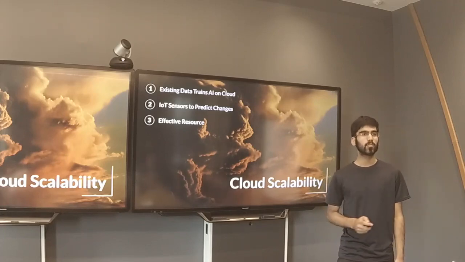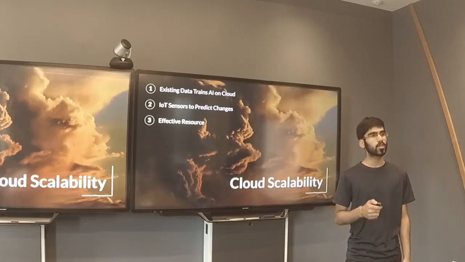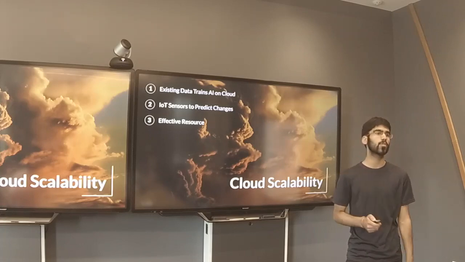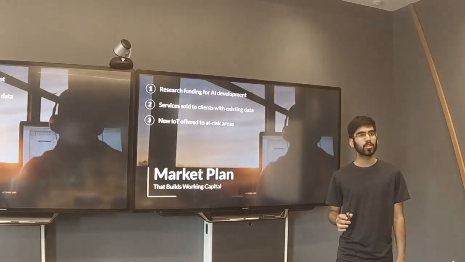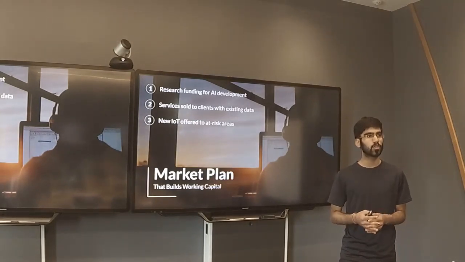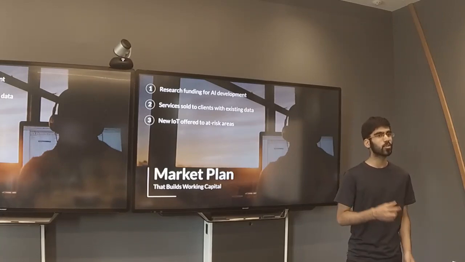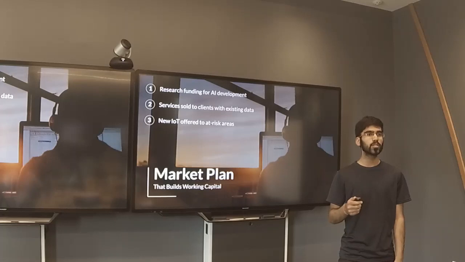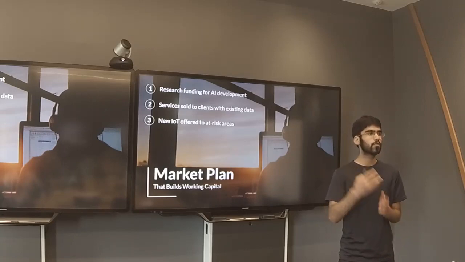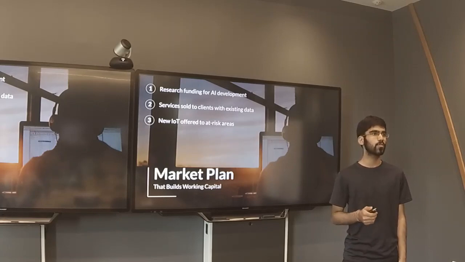Because of this scalability, we have a lot of control for our market entry plan in order to make it quick but still mitigate risk. Specifically, we first use research funding and grants to develop our neural networks for our AI and train them. After this proof of concept, we go on to phase 2, where we address specifically clients with existing data on these issues. After this, we're able to have validity without wasting too much money on IoT infrastructure,